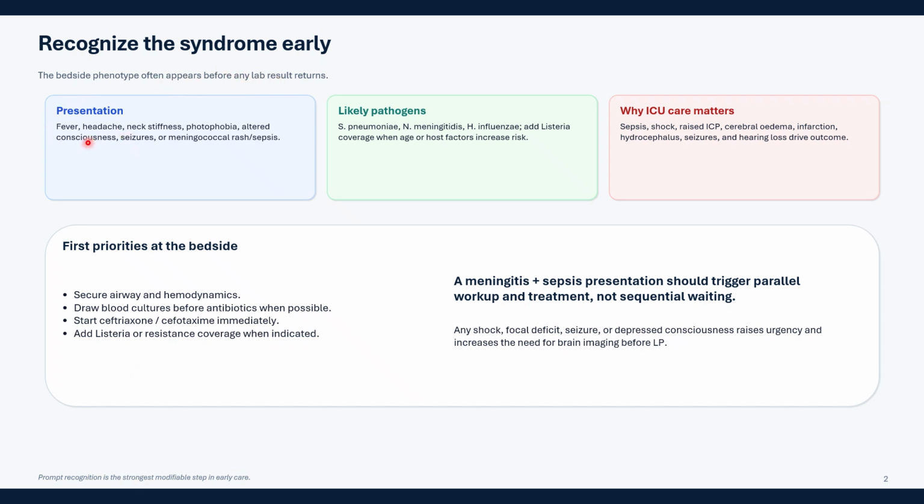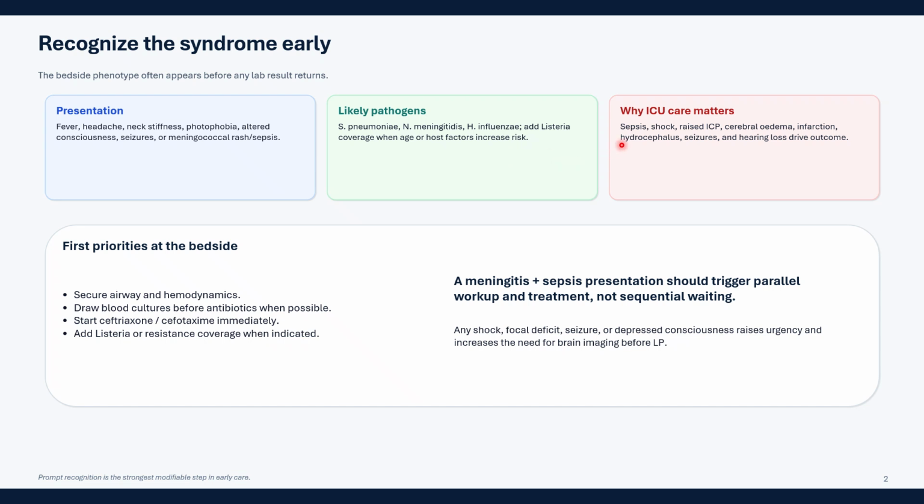With presentation, that is fever, headache, neck stiffness, photophobia, altered consciousness, seizures, or meningococcal rash. These are the presentations of meningitis. And the likely pathogens which we have to remember are Streptococcus pneumoniae, Neisseria meningitidis, Haemophilus influenzae. These are the most common ones. And add Listeria coverage at extremes of age or when host risk factors increase.